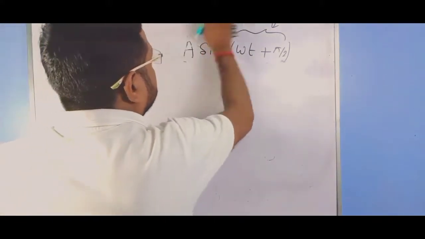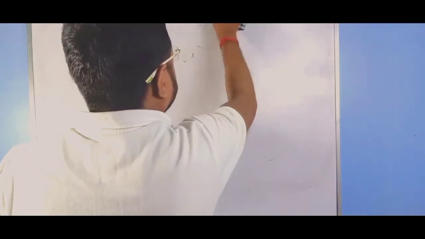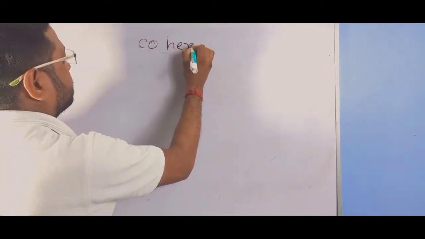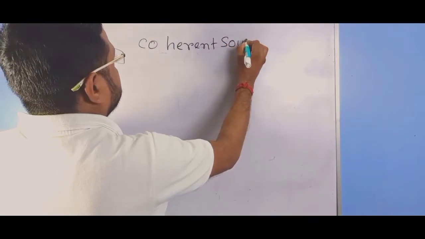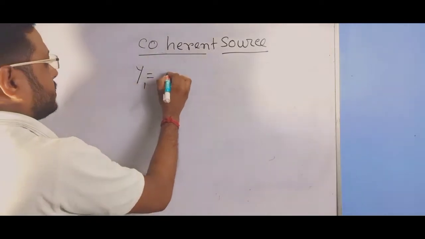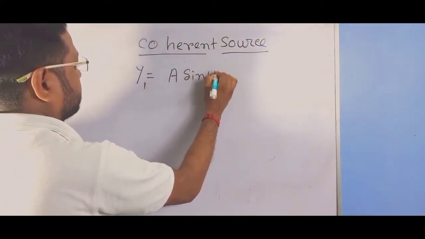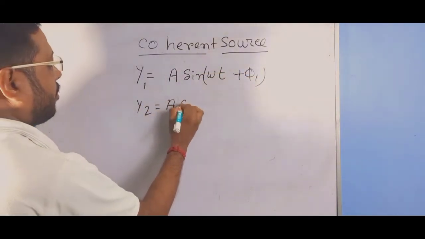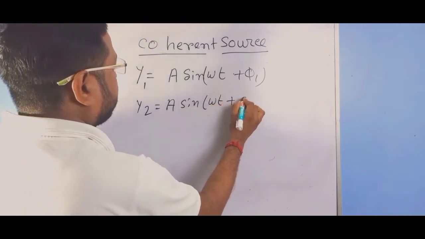Now we go with the theory of interference. What is interference? Interference is the phenomenon in which two light waves from two coherent sources interact. Now what is a coherent source? A coherent source means a source in which the phase difference is constant or 0 at all times.